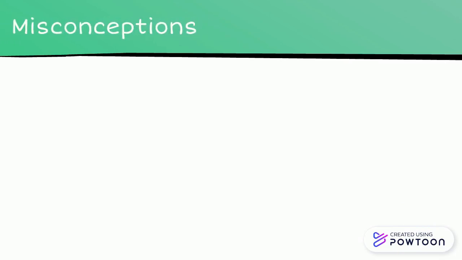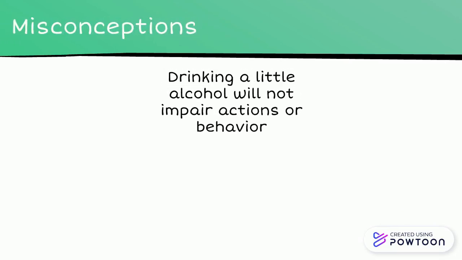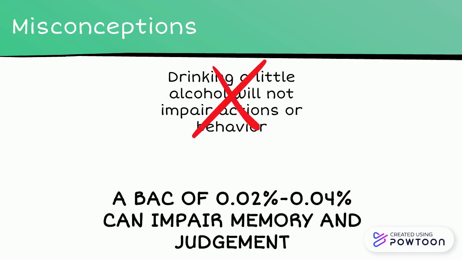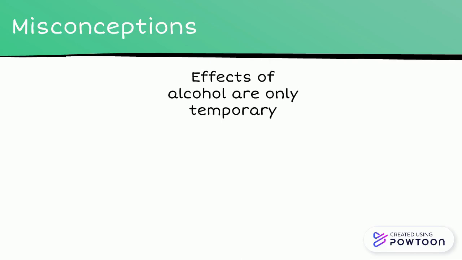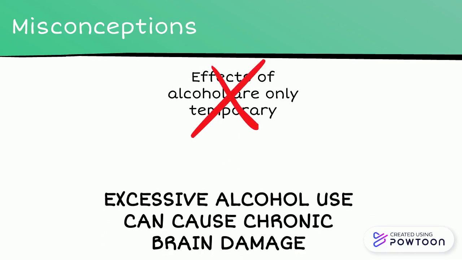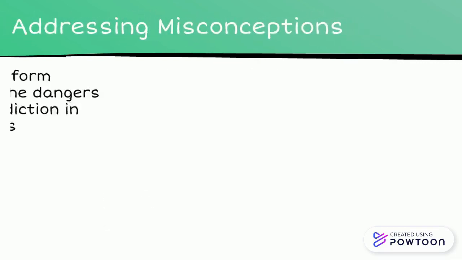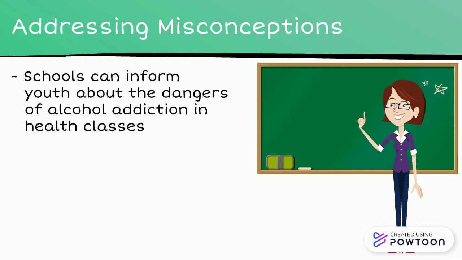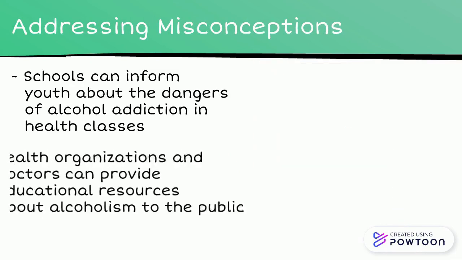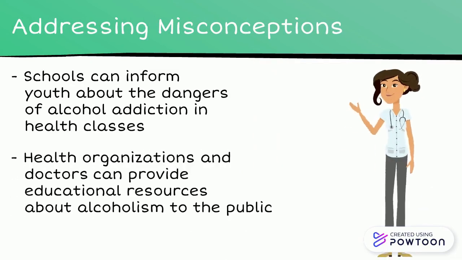One misconception about alcohol is that drinking a little alcohol has no effect on the body. However, having a blood alcohol concentration of just 0.02% can still impair memory and judgment. While some may think that the effects of alcohol are only temporary, studies have shown that excessive alcohol use can cause chronic brain damage. To address these misconceptions, schools can educate students about alcohol addiction in health classes, and health organizations can provide resources about alcoholism to the public.